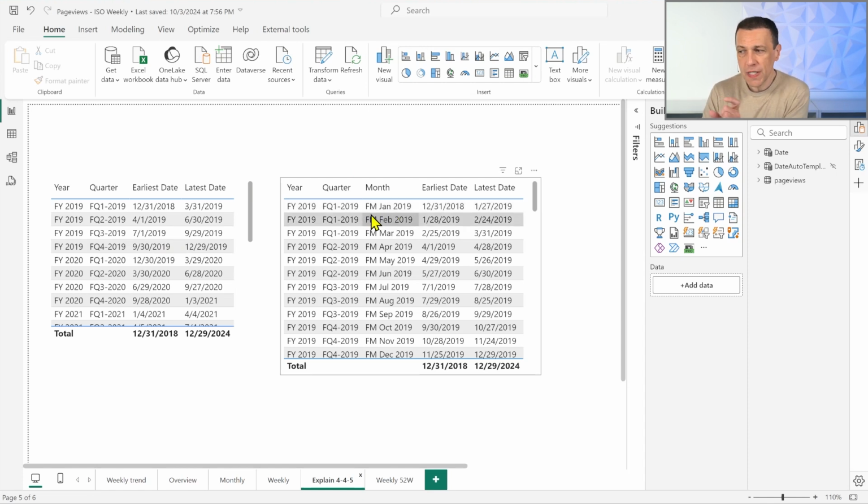This is the reason we see the prefix FM, fiscal month January 2019. So we're saying what we call January is something that starts on the 31st of December 2018, so the previous year, and it ends on the 27th of January 2019. We're saying that there are several days in January, the calendar year, that belong to the fiscal month of February 2019, and so on. So you can see that for each month, we have a range of dates that is either 4 weeks, 4 weeks, 5 weeks. You see that March has more days than January and February.